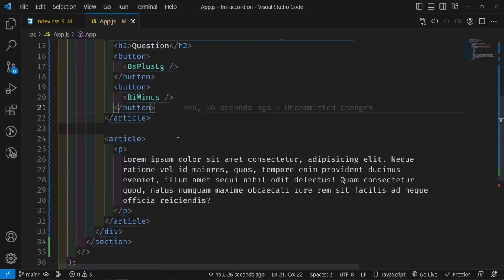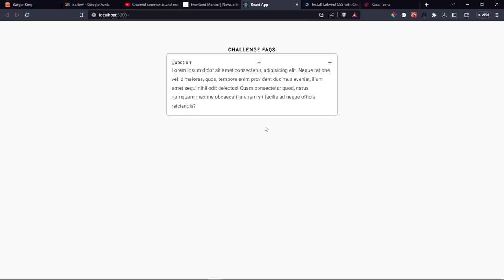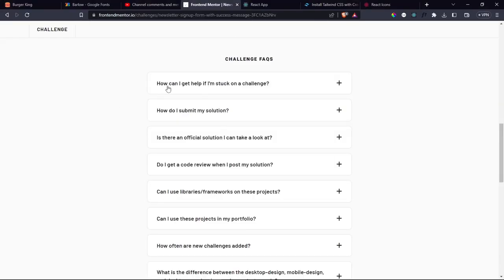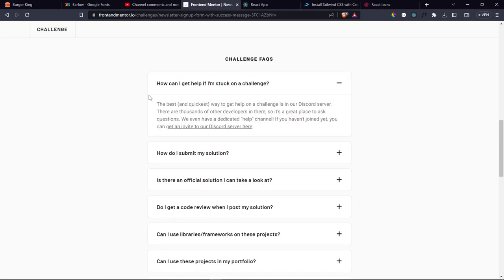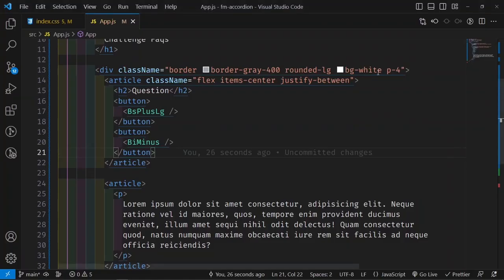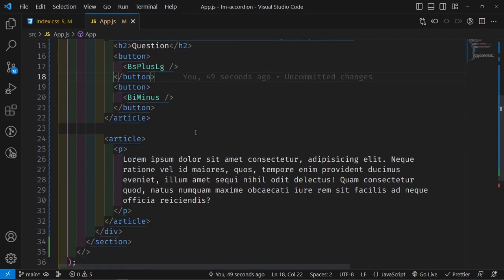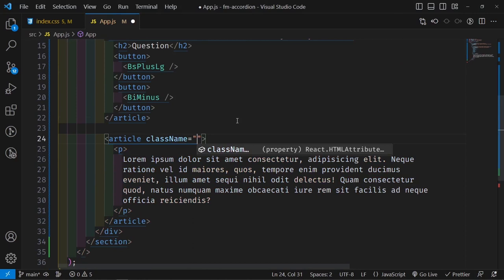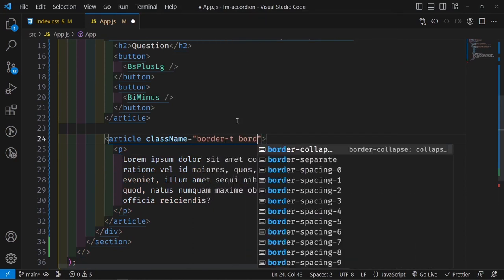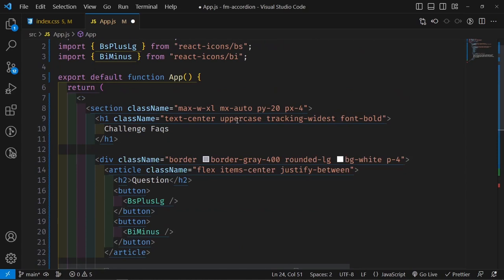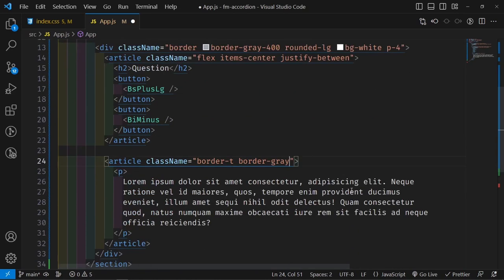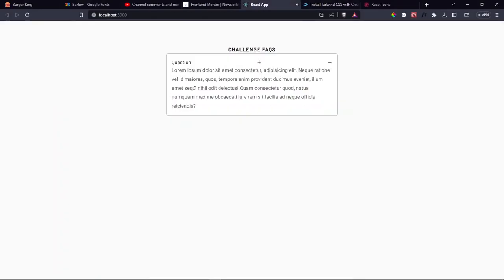Now once we have that, then I just realized that I probably made a mistake, because if you look at this, we have the heading here, and then when I open it up, then we also have this kind of line on top of it. So the way we do that is we have to remove the padding here, but let me just show you something. So here I can give this a class name, and I can say have a border on the top, and have a border of, what did I use, gray 400, and that will technically work, but you can see that it doesn't go all the way to the end.